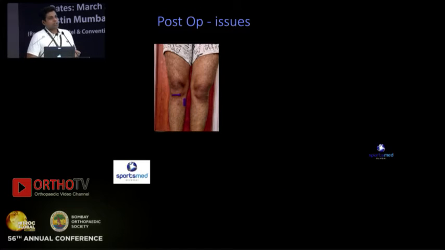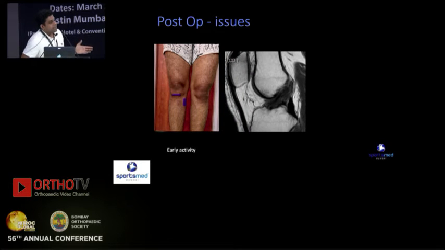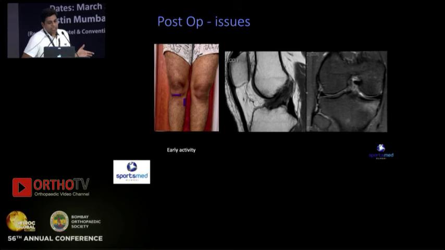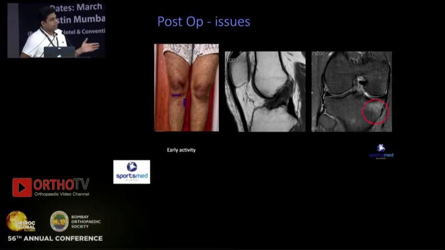Some of the post-op issues: at 3 weeks, this patient, not from Mumbai, complained that he has some inner side knee pain, which was severe after starting some early activity. Someone told him ACL is degenerated, but the only thing that he really had was some swelling in the bone. So he had a medial tibial plateau stress fracture, which was secondary to early running. He had started running too early. That's why he developed this. Solely activity modification in the initial weeks post-surgery was enough for him to get rid of this problem.